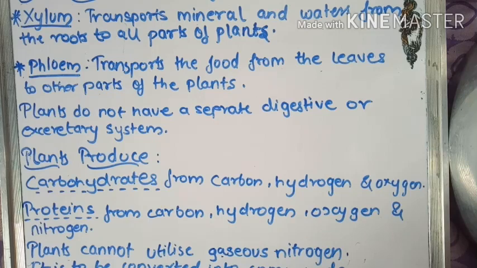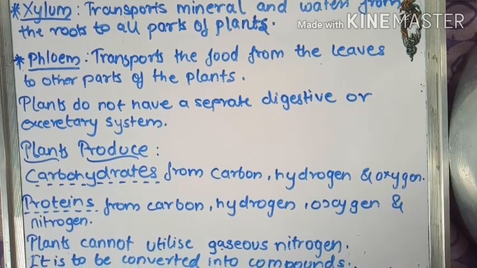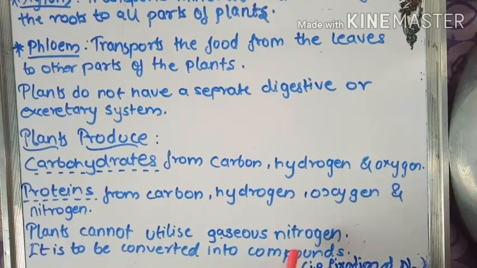Okay. Now a very important thing: plants cannot utilize gaseous nitrogen. The nitrogen which is present in the atmosphere directly cannot be used by the plants. Let's see how it is used by the plants.